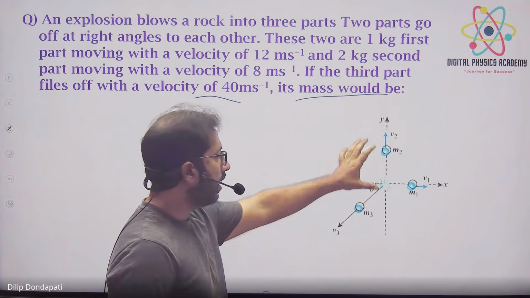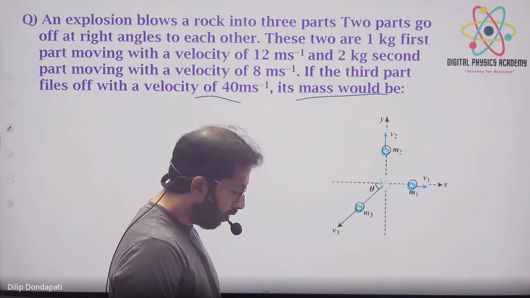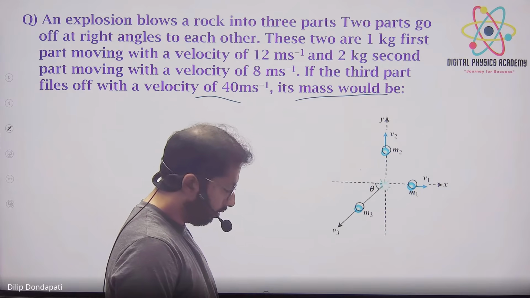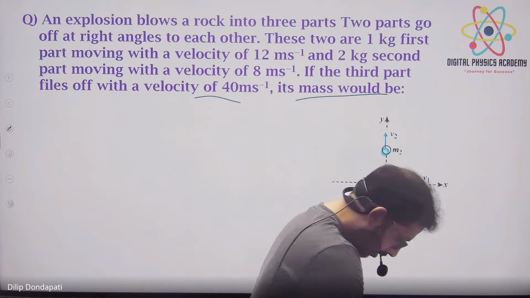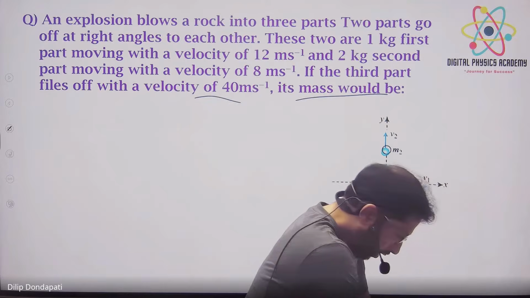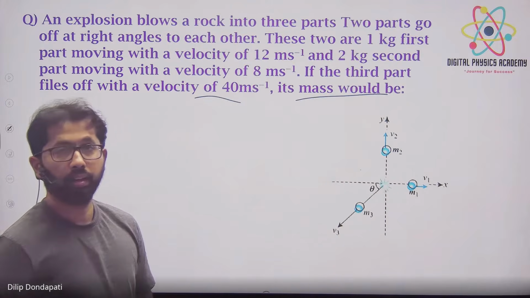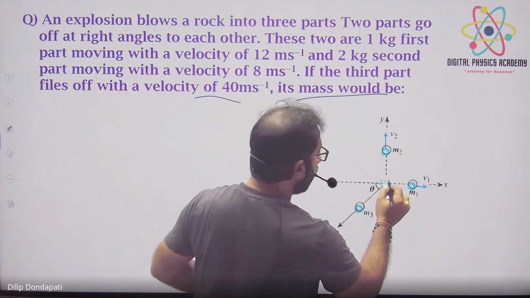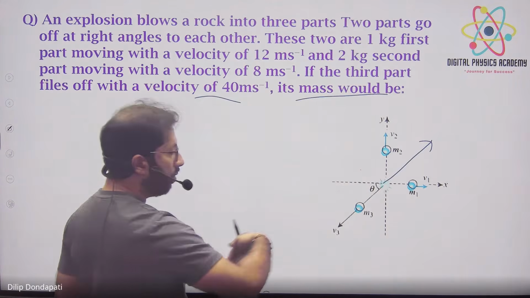Since they are going at right angles, to cancel that, yes? Theta will be 45 only, right? Theta is 45 degrees. Resultant. See. Sir, I got 0.5. Yes, correct. So what is the shortcut? Find the resultant of this momentum, that is equal to this momentum, and you will get it.